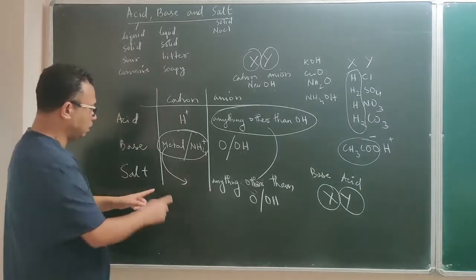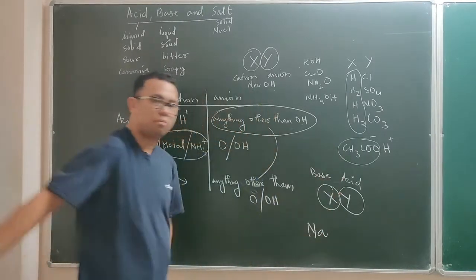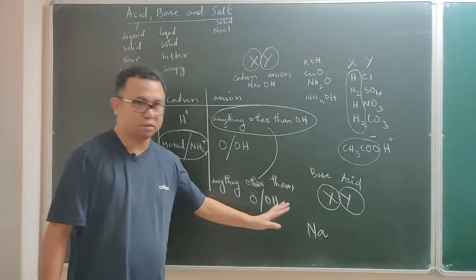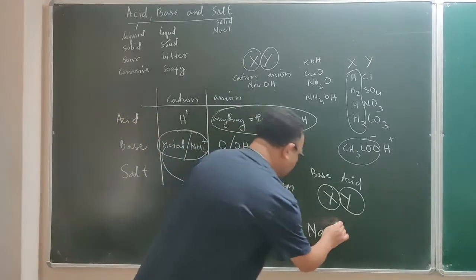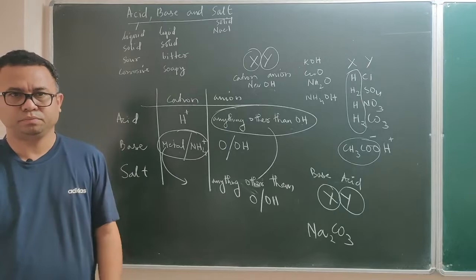Now see here, what I'll do is borrow one metal from a base. Let's borrow a metal, sodium. Then let me borrow anything other than oxide and hydroxide. Anything other than oxide and hydroxide is carbonate. Here it is, sodium carbonate. So sodium carbonate becomes a salt.